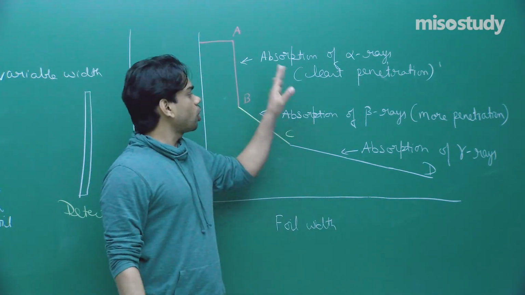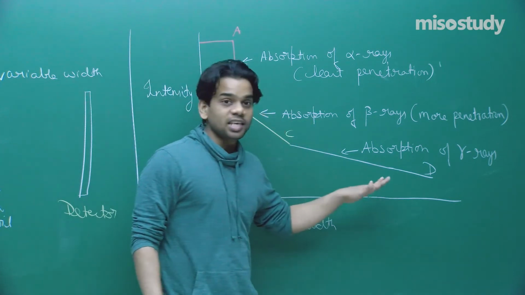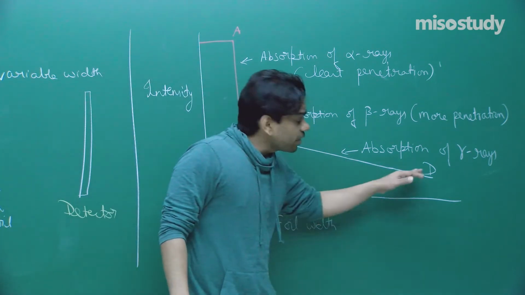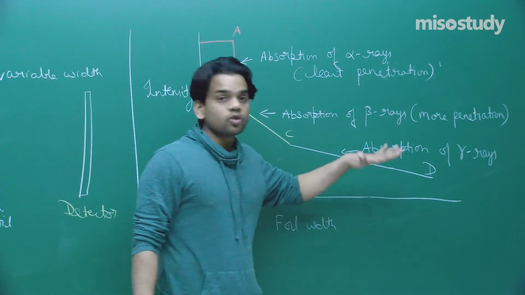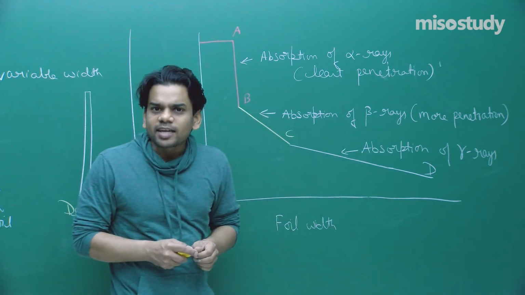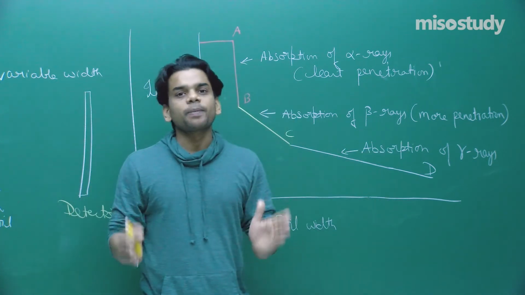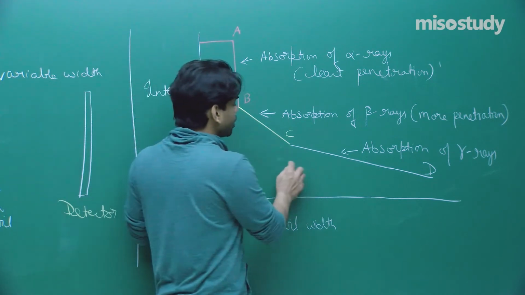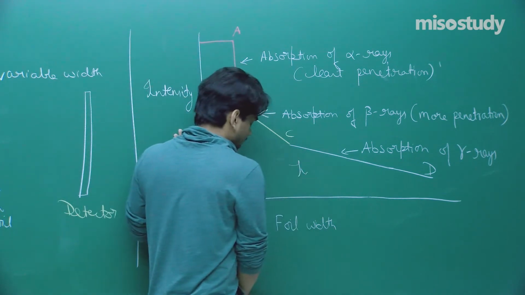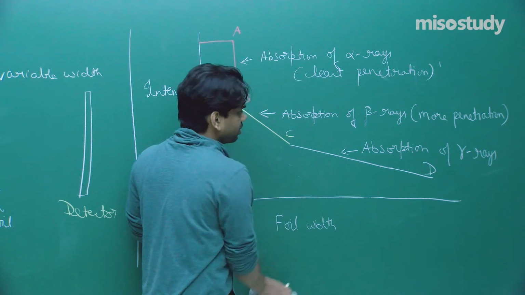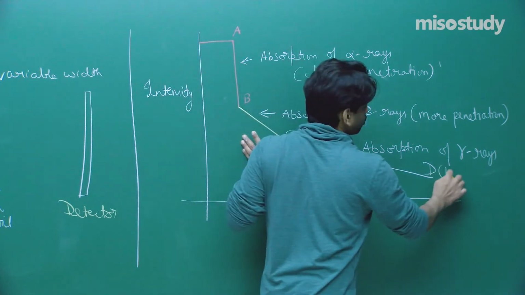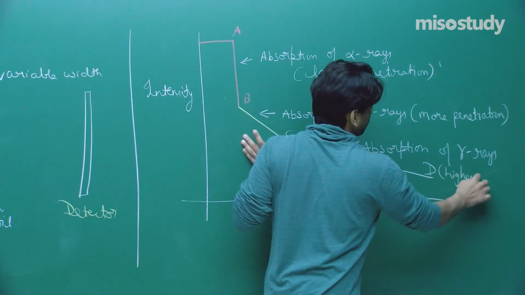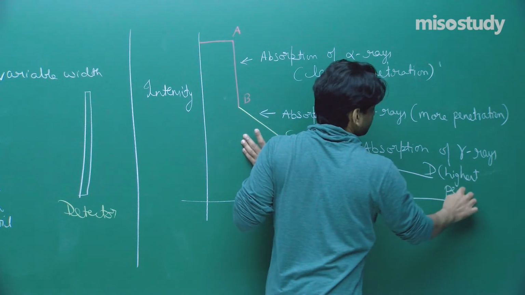After alpha rays are absorbed, beta rays are absorbed, it is absorbed lastly, and its rate of fall of intensity, rate of decrease of intensity, is also quite less. We can say that it has the highest penetration. So let me write here gamma rays, it has the highest penetration.